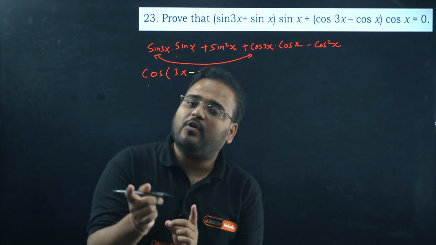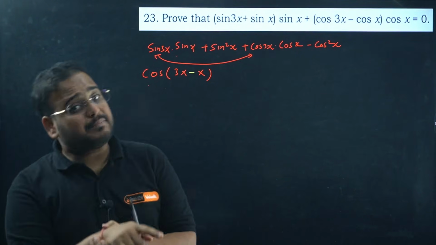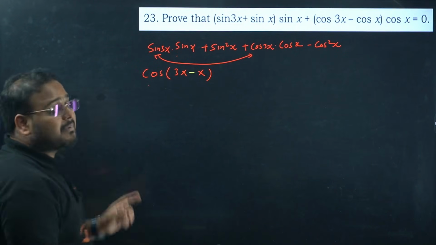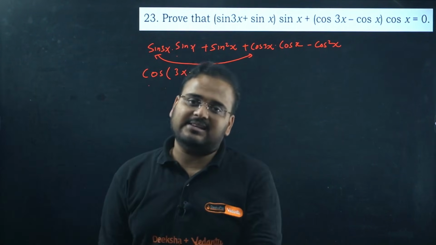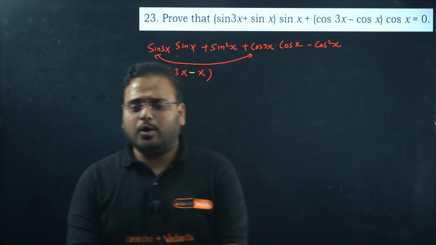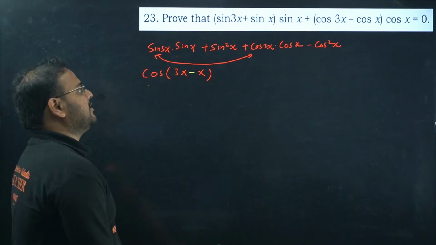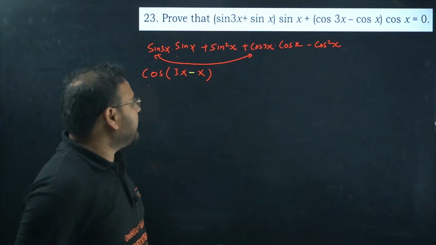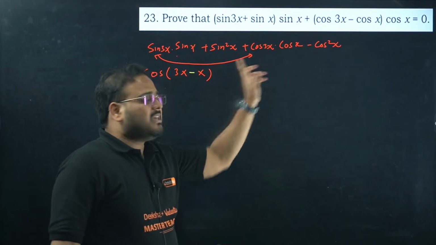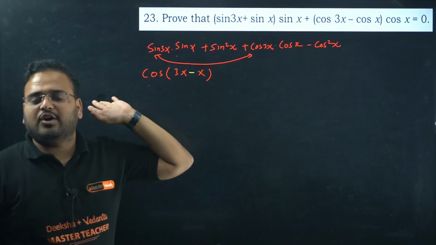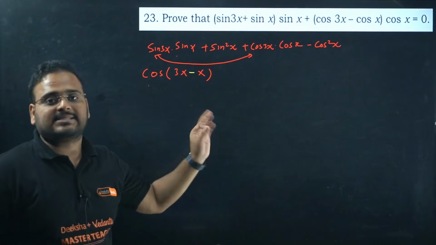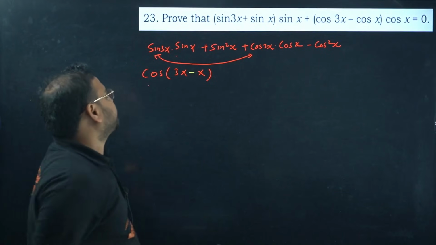Because I want cos A cos B and sin A sin B with a plus sign. When you take cos(A plus B), it becomes cos A cos B minus sin A sin B. But you all know that. I understand you all know the formulas of cos(A plus B) and cos(A minus B). My bad, I made a mistake, okay? So cos A cos B plus sin A sin B is taken care of with cos of 3x minus x. Yes or no? Yes, sir.